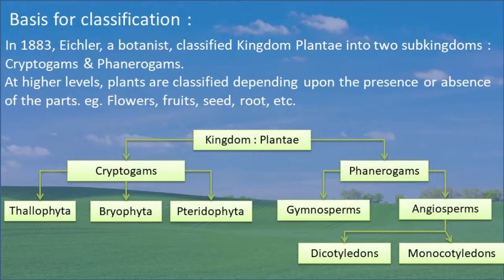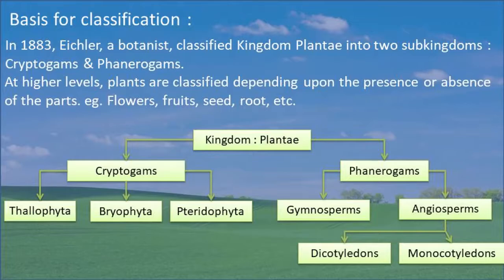Basis of the classification of plants. There are some criteria on which plants are classified. Which are those criteria or what is the basis of the classification of plants? First one is presence or absence of organs. Some organs are present or absent. That means in some plants flowers are there. In some plants they do not bear flowers. That means some bear flowers and some do not bear flowers.